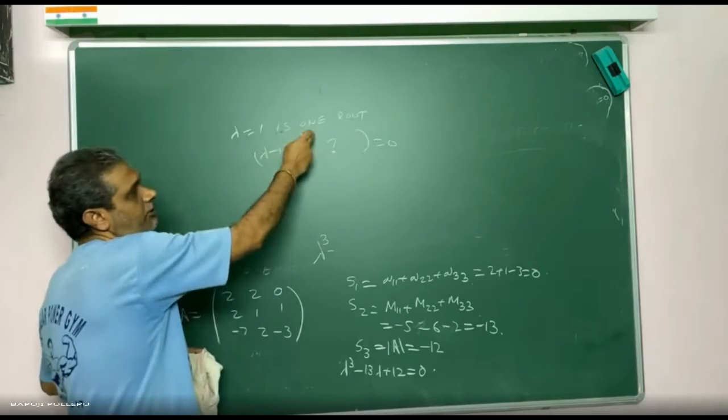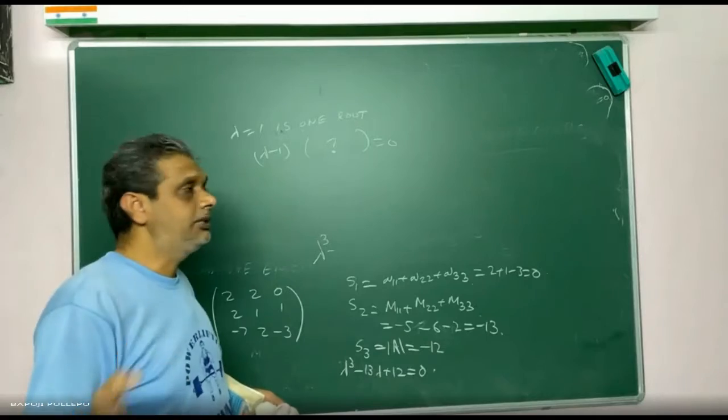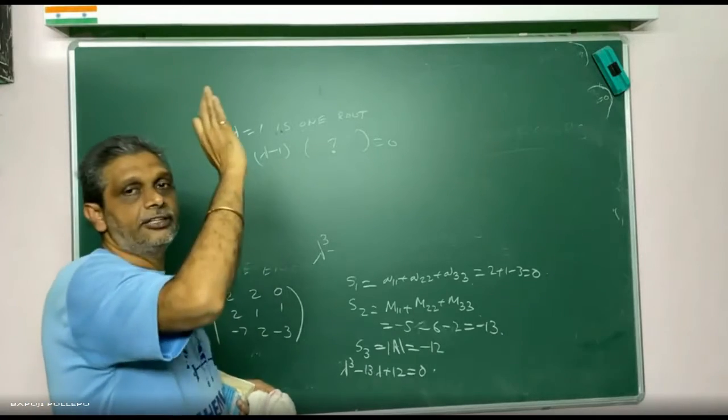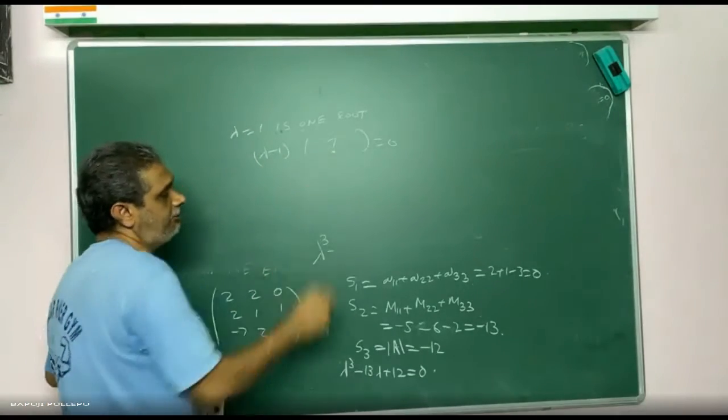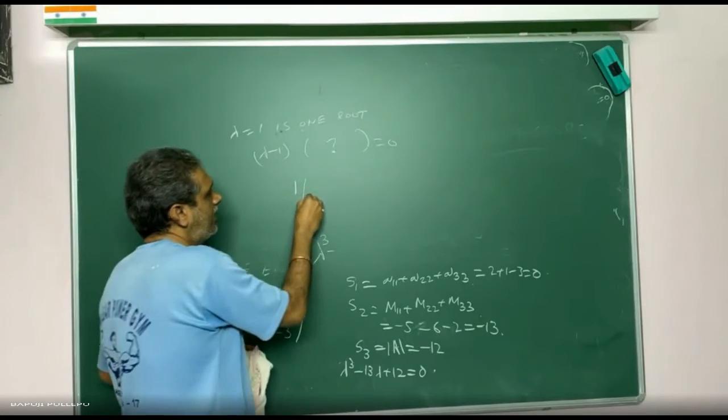Yes, sir. So lambda equal to 1 is one root, but lambda minus 1 is a factor. Factor is different, root is different. So this second degree factor I want to find out. How will you find it? You know synthetic division. 1 you can write.